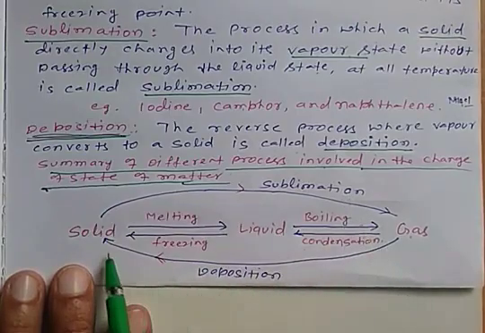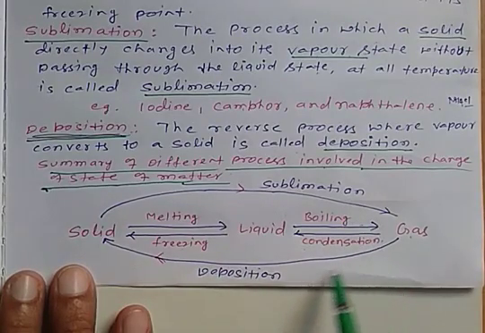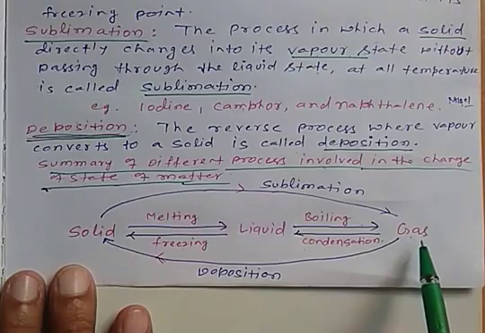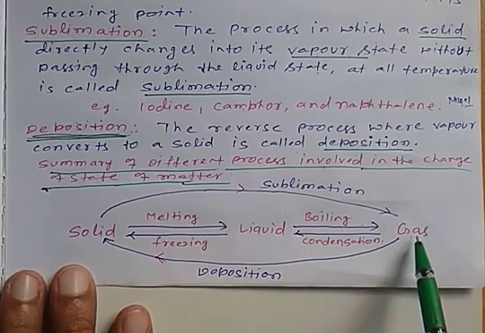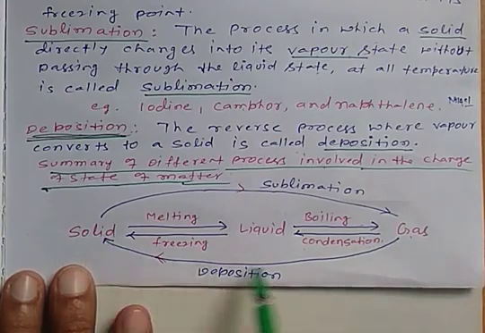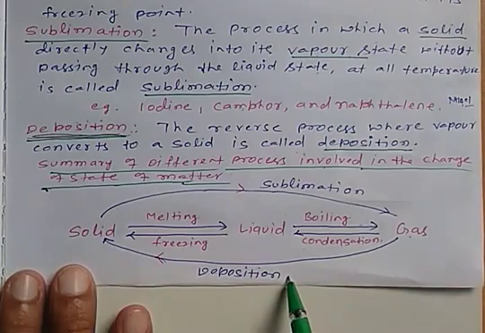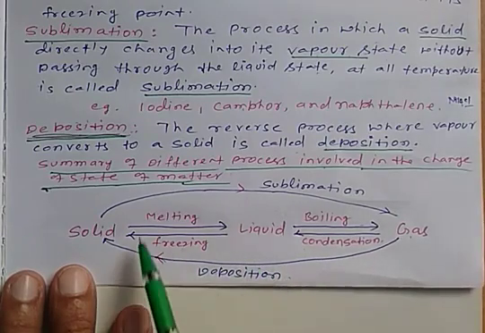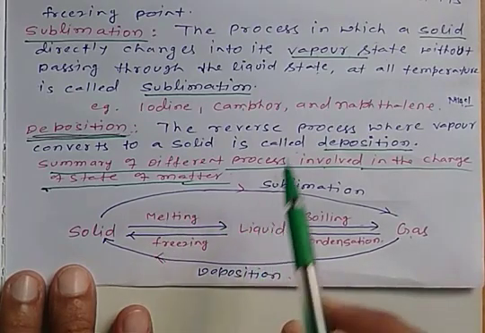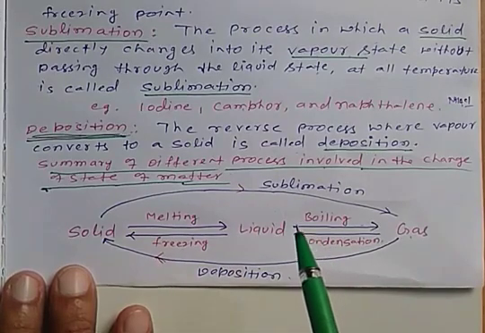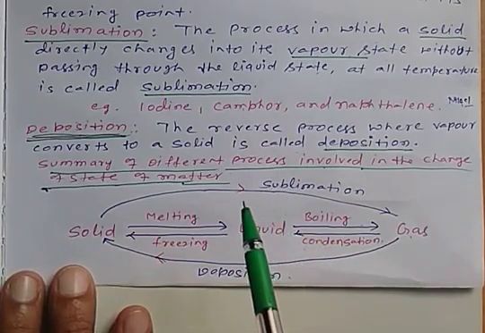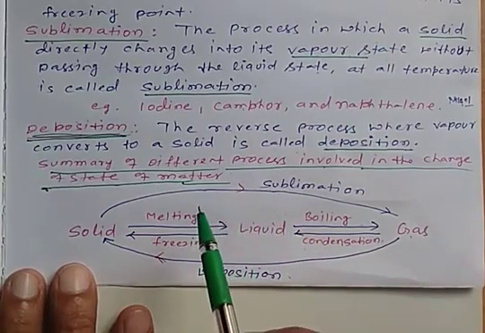And the reverse process: on cooling the sublime substance in gaseous state, the gas is directly converted into solid, and that process is called deposition. So this is all about the summary of different terms related to change of state of matter. Okay, thank you.